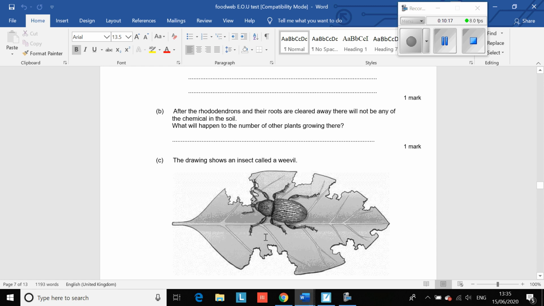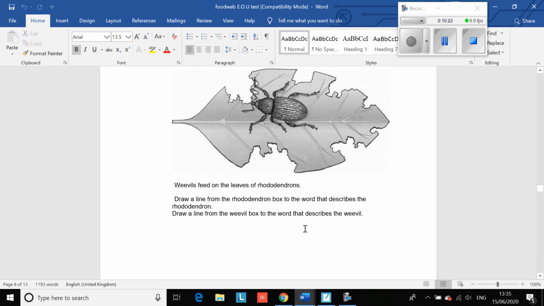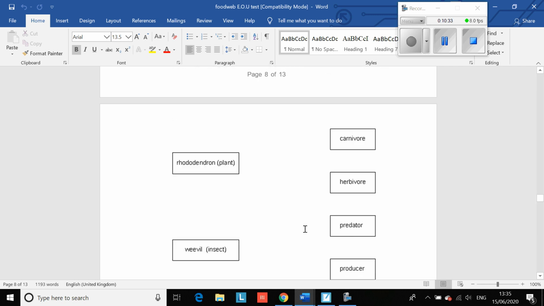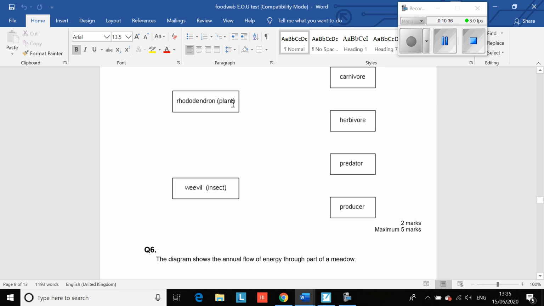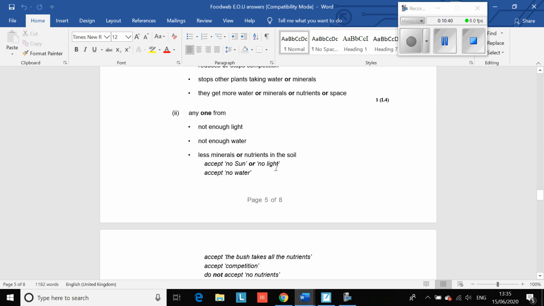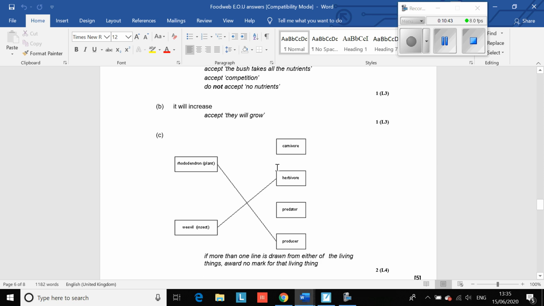Okay, C, the drawing shows an insect called a weevil. Weevils feed on the leaves of rhododendrons. Draw a line from the rhododendron box to the word that describes the rhododendron, and draw a line from the weevil box to the word that describes a weevil. So if we just go down, there's a rhododendron, you need to draw a line there, and a weevil there. So the answer would be there. Rhododendron is a producer, and a weevil is a herbivore.